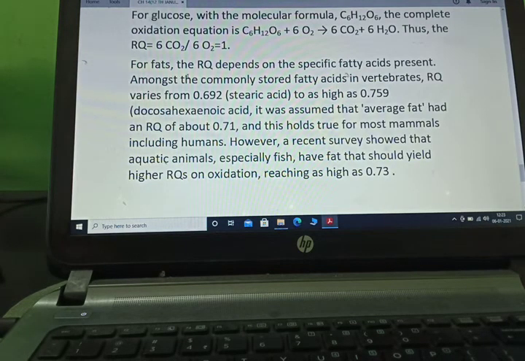For fats, the RQ depends on the specific fatty acid present. Among the commonly stored fatty acids in vertebrates, RQ varies from 0.692 to as high as 0.759. It was assumed that average fat had an RQ of about 0.71, and this holds true for most mammals including humans. However, a recent survey showed that aquatic animals, especially fish, have fat that should yield higher RQs on oxidation, reaching as high as 0.73.